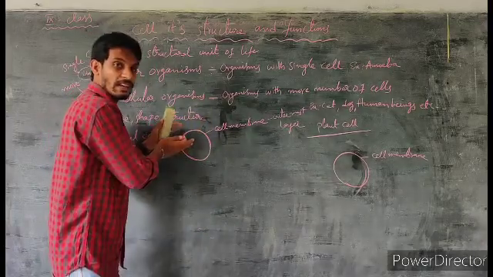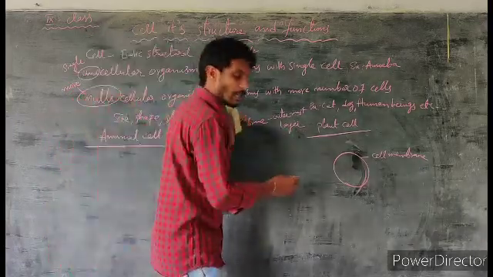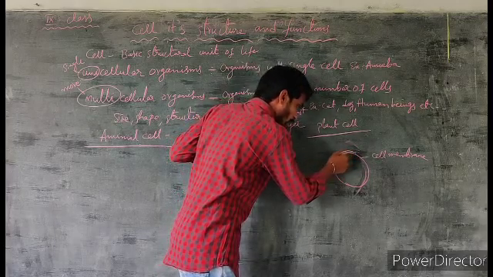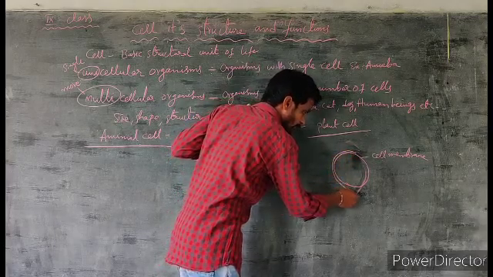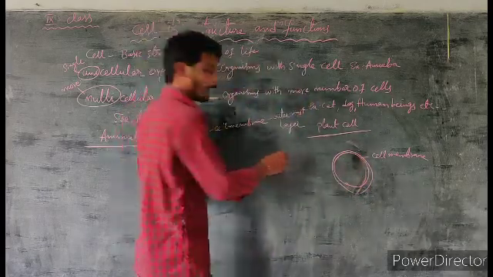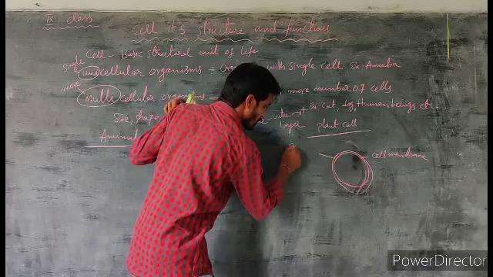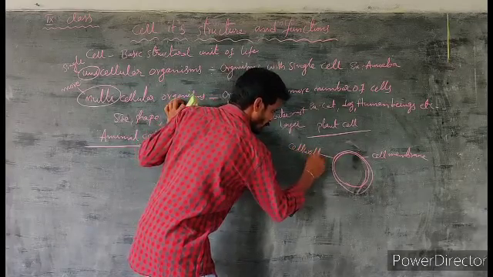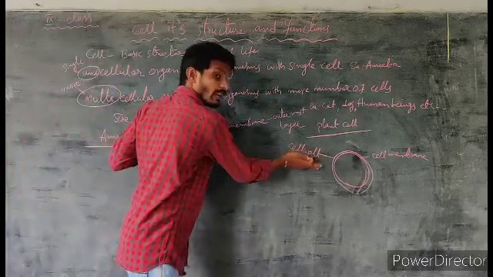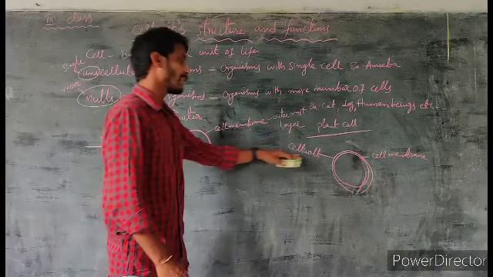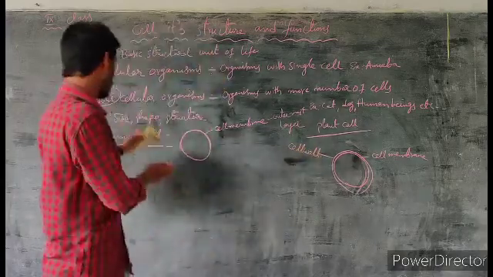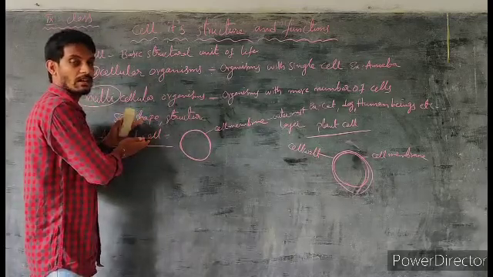When compared with the animal cell, in plant cells another membrane is present over the cell membrane. This is called the cell wall. Cell wall is present only in plant cells. It is the characteristic feature of plant cells. Cell wall is not present in animal cells.